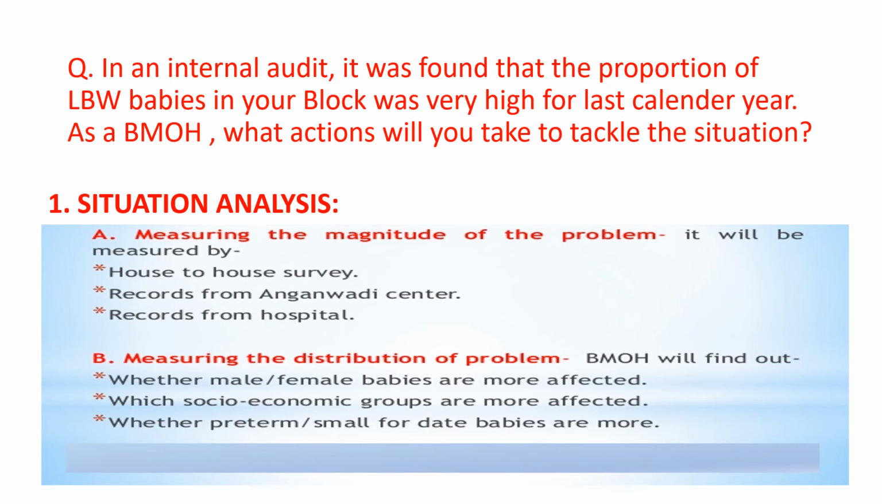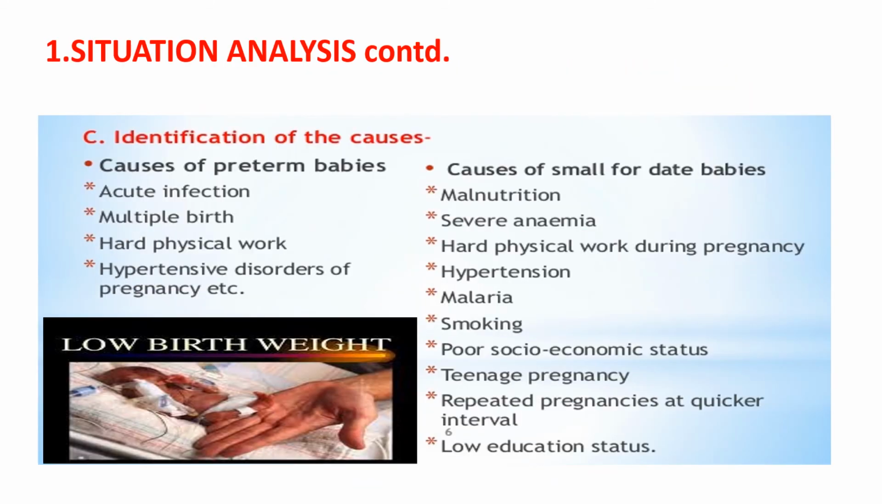First, again the same format, the situation analysis. You will measure the magnitude of the problem by house-to-house survey, and records available from the Anganwadi centers and from the hospitals. Measure the distribution of the problem, whether male or female babies are more affected, which socioeconomic groups are more affected, whether preterm or small for dates babies are more.